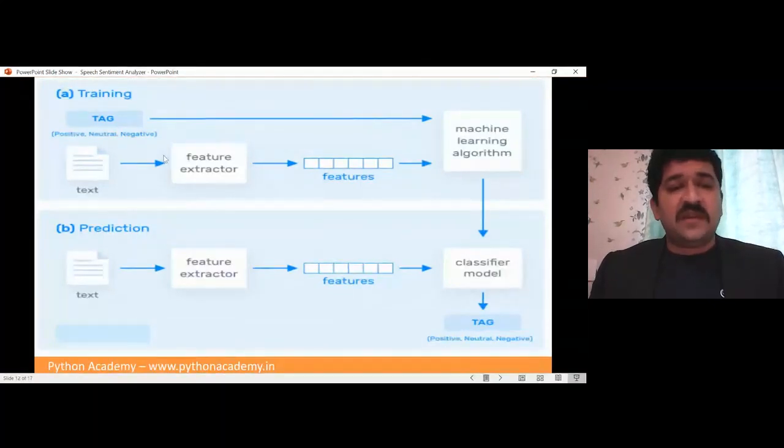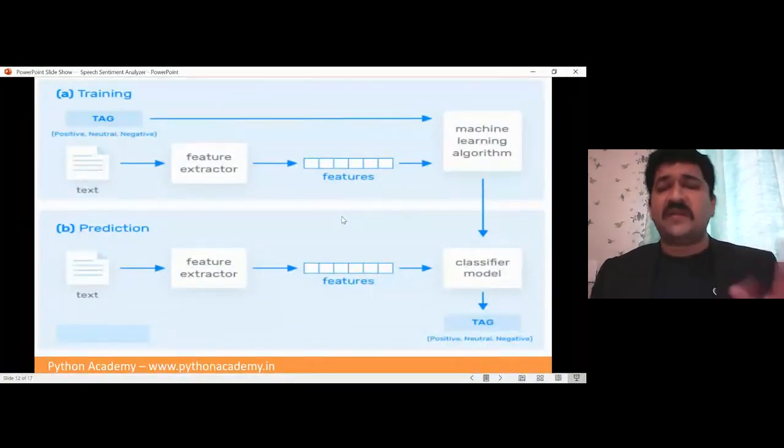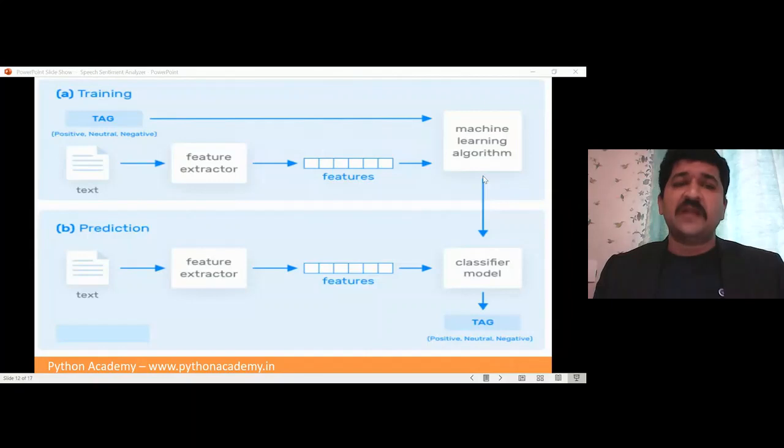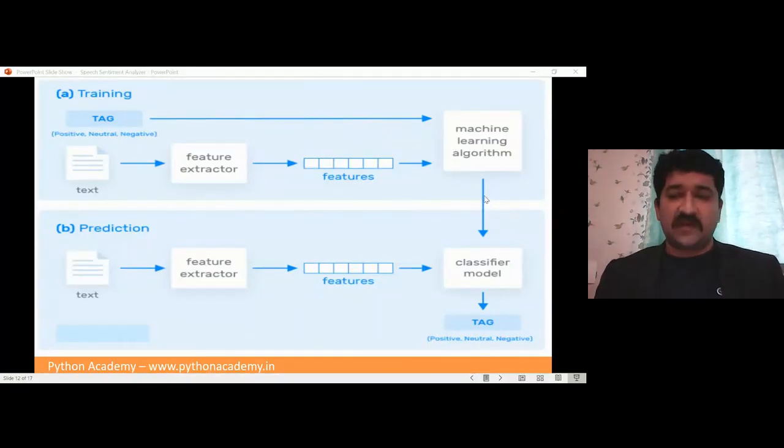Once it is manually done, the feature extraction process will start, where we extract the features from that. How? We will have multiple approaches like bag of words and other techniques which help us take out the tags, or remove the words which are unnecessary, called stop words. How can we remove those? Words like is, the, that, which will not signify anything. And once the features are available, we use the machine learning algorithm training part, which takes these and creates a model, which is called the classifier model.